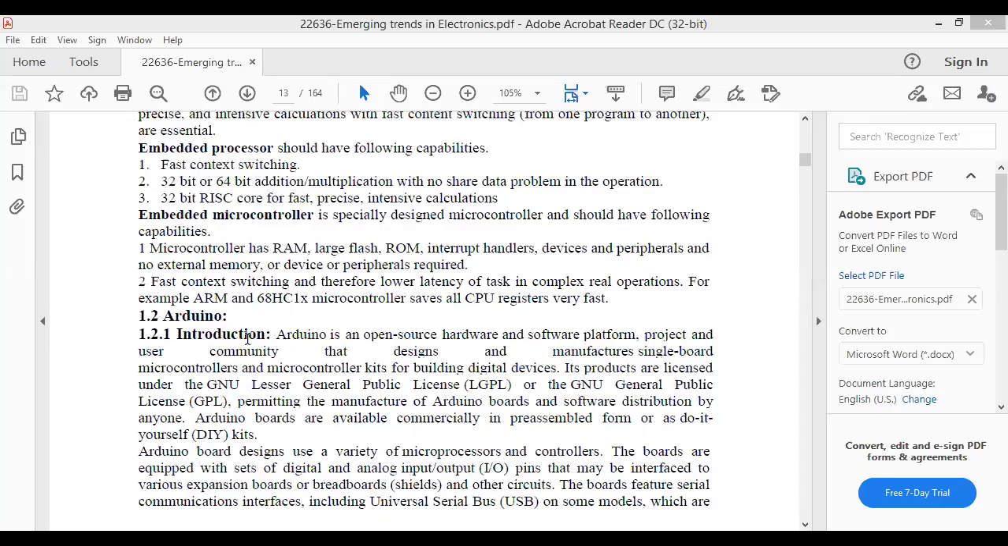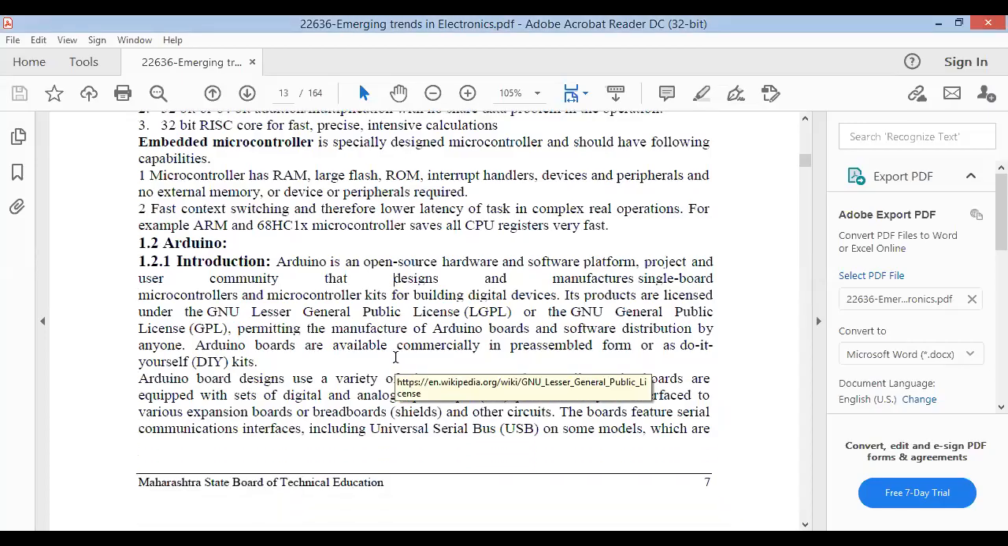So I'm sharing it. So as you can see, Arduino. So Arduino is basically an open source hardware and software platform. It is open source, means anyone can purchase the hardware, and anyone can use the freeware software. So no piracy is there, no purchase of license is there. So it is open source to everybody.